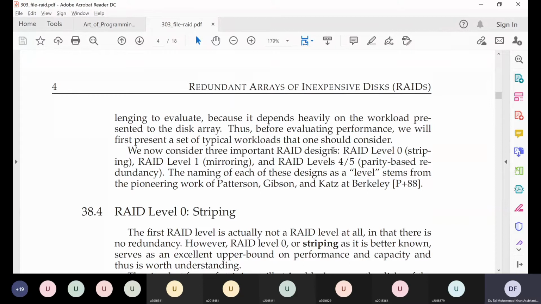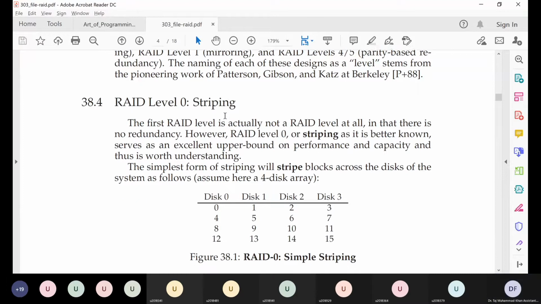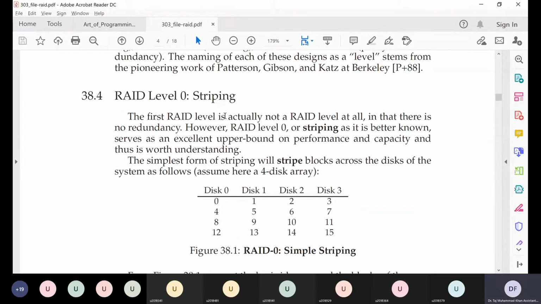The first level is RAID level 0. RAID level 0 is called striping, and striping basically refers to the fact that we store our data in multiple stripes.